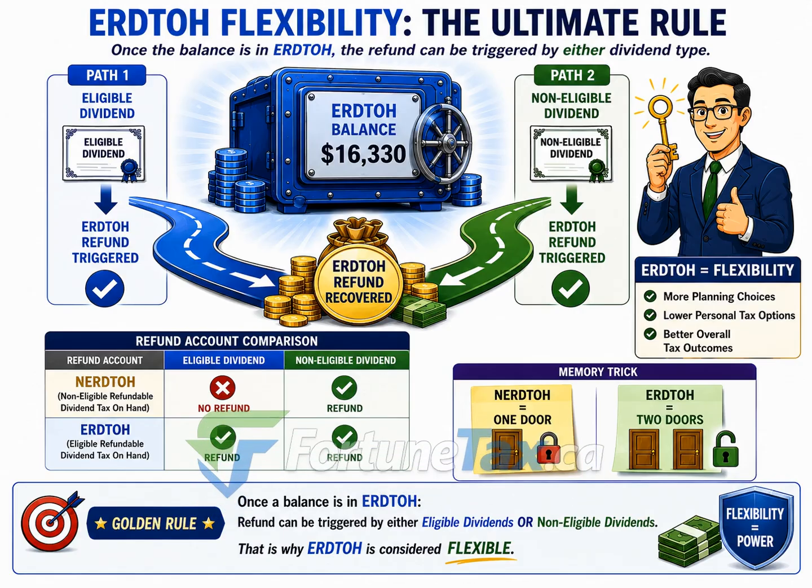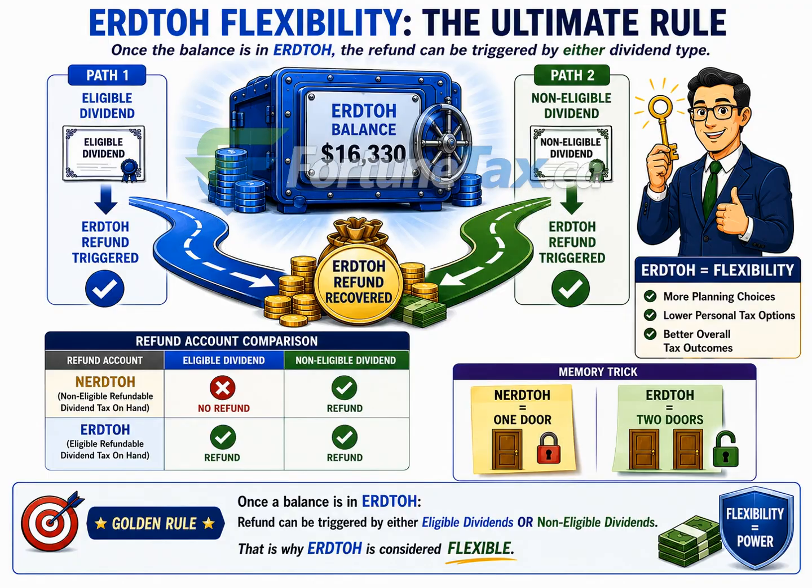We've now reached one of the most important concepts in the entire ERDTOH and NERDTOH system. If you remember only one rule from this section, make it this one. Once a refundable tax balance sits in ERDTOH, the refund can be triggered by either type of dividend. That's what makes ERDTOH so powerful.